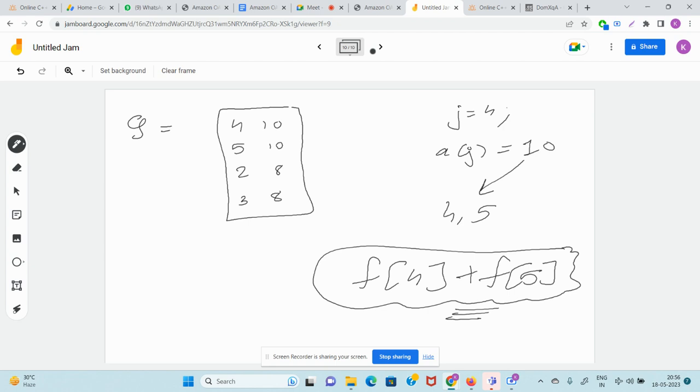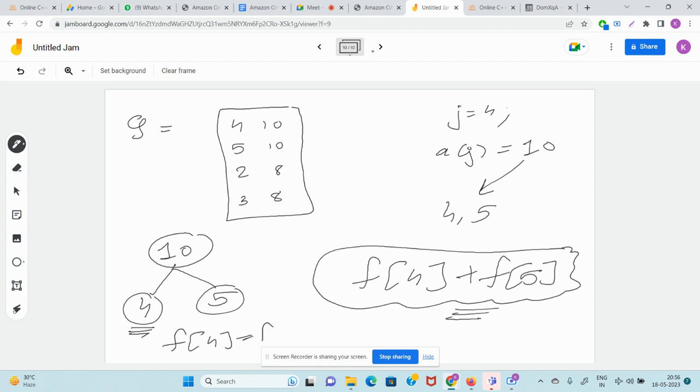What is the trick? Let's imagine the parent and child relation. 10 looks like this. Let's say you know the child and parent anytime in O of 1 time. So this is the 4 and this is the 5. Whenever you see 4 in the array, you were doing frequency of 4 equal to frequency of 4 plus 1. And when you were seeing 5, you were doing frequency of 5 equal to frequency of 5 plus 1.